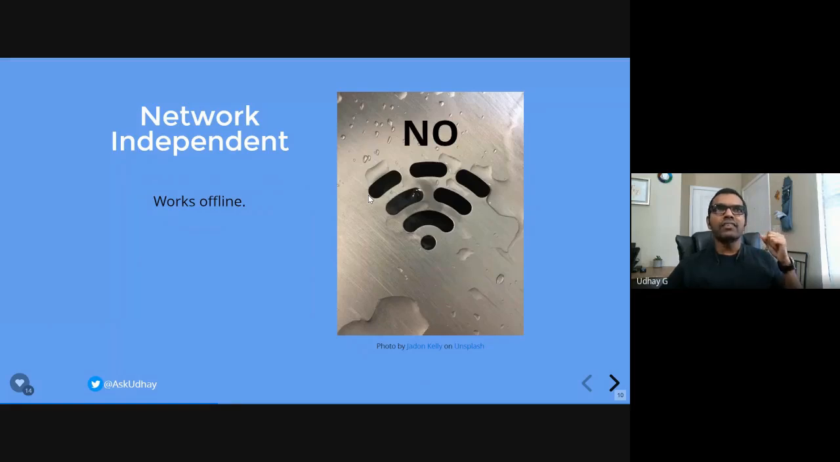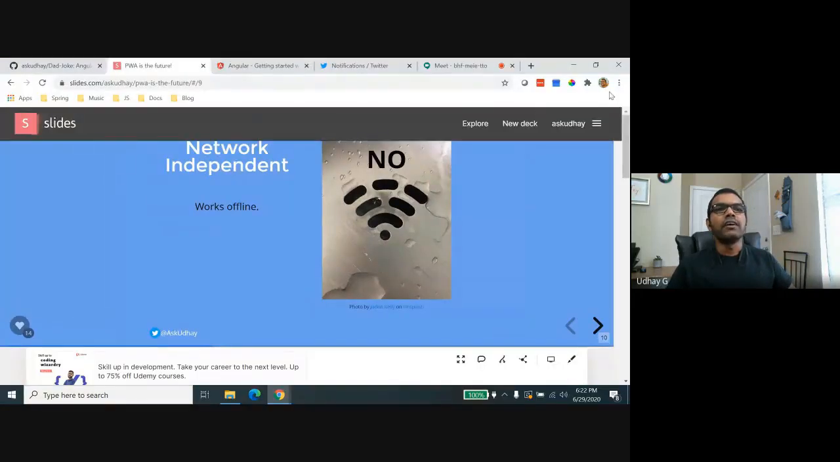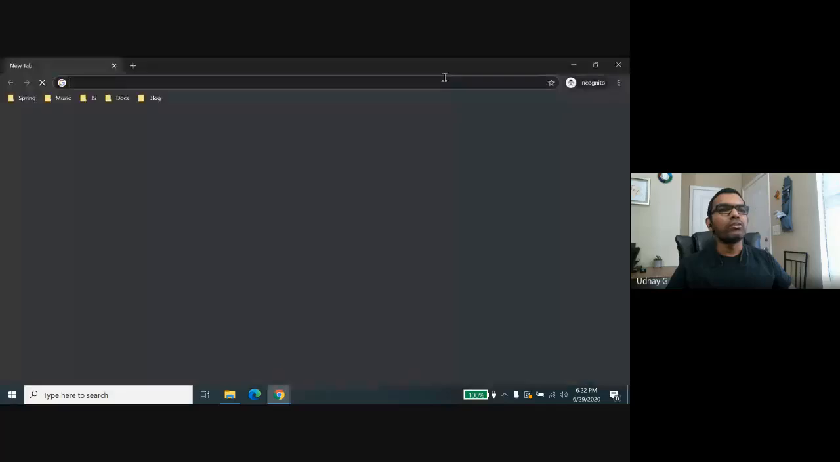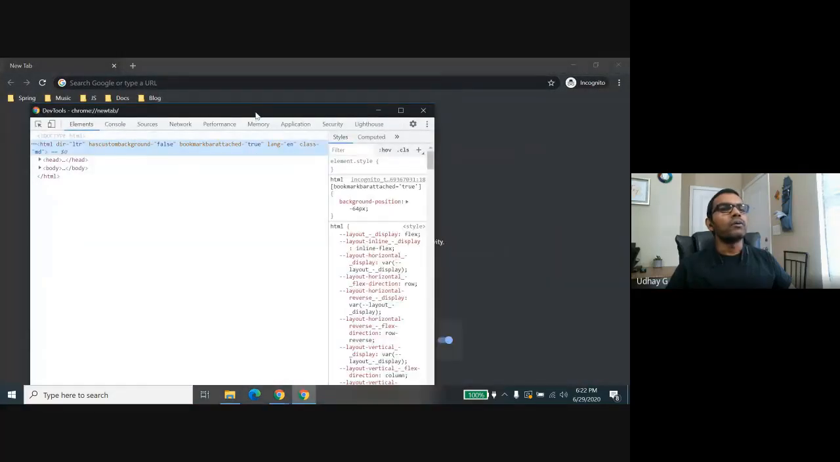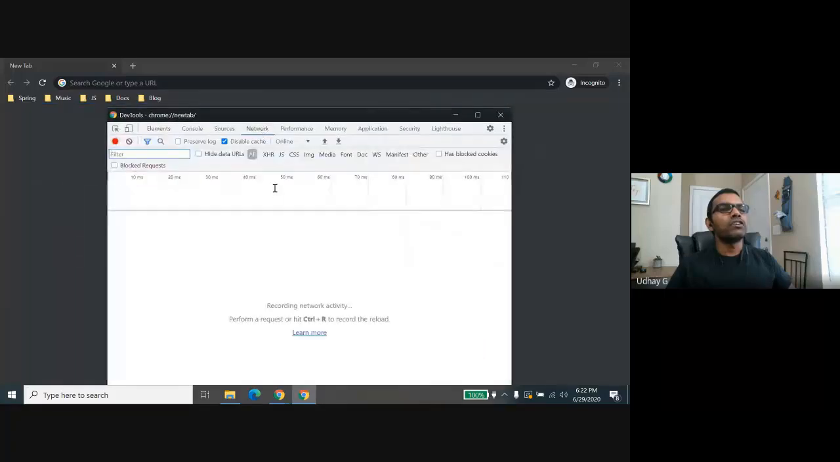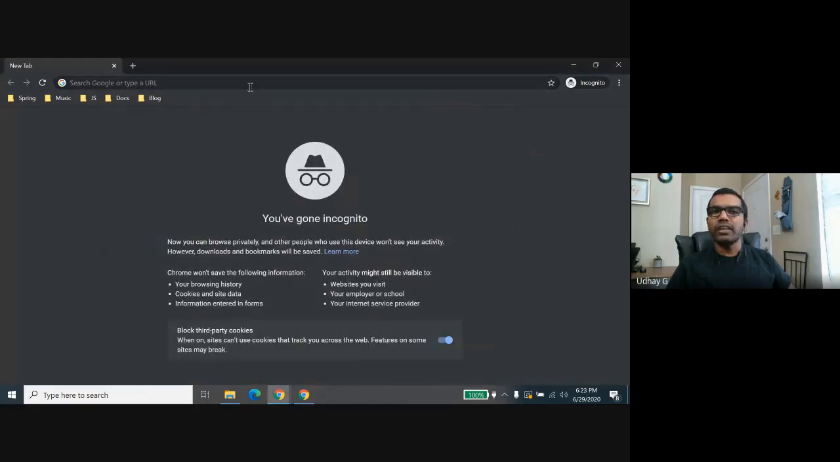So whenever we access web applications, what happens when there is no internet? Say for example, let me share my screen. Let me go to an incognito window, and in the incognito window, I'm going to change the network activity to offline. Okay, so I'm just mimicking offline here, but actually I didn't go offline. I'm just making my incognito browser offline here.